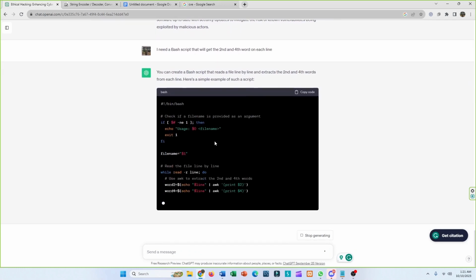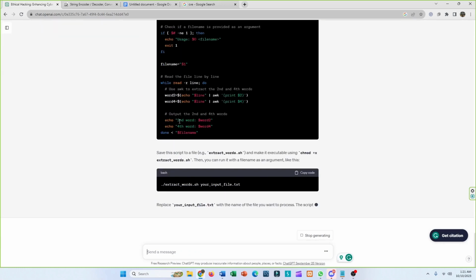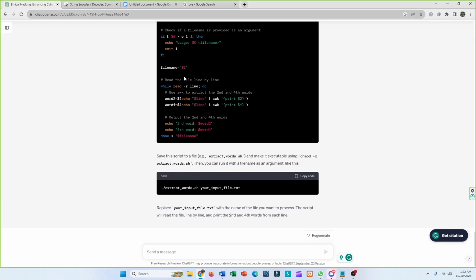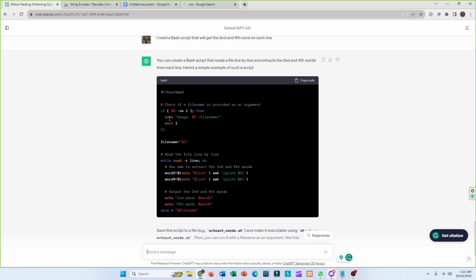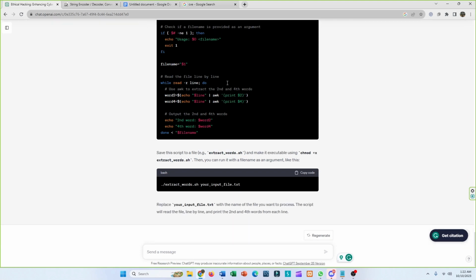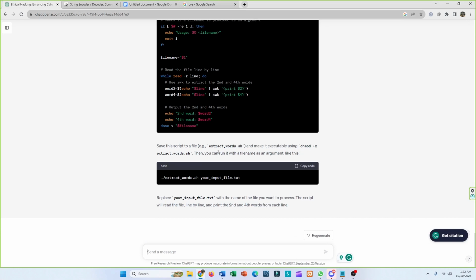It has now created a bash script that will extract the second and the fourth words from each line. You can see it has also partitioned it: in this section it's checking if a file name is provided as an argument, it's reading the file line by line in this section, and it's outputting the second and the fourth word.